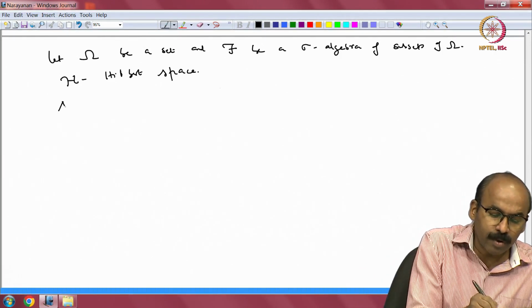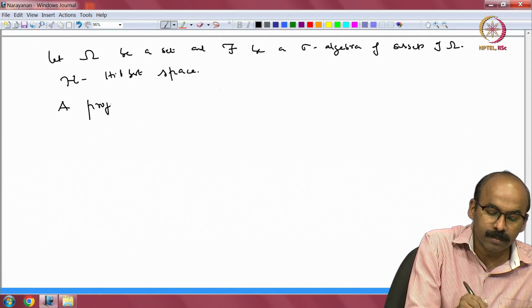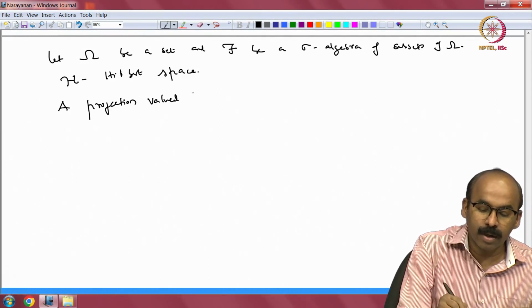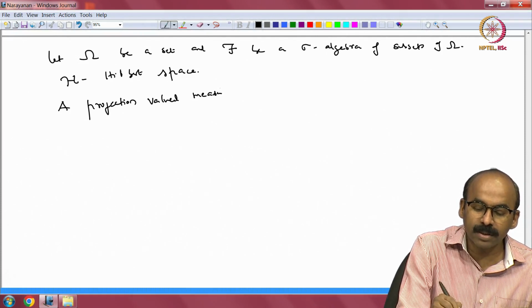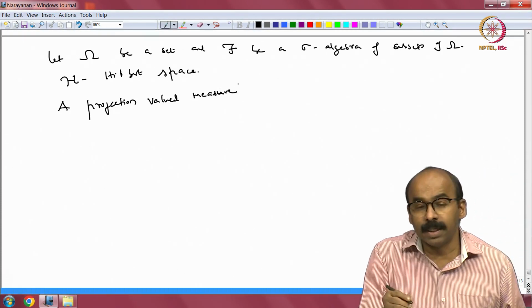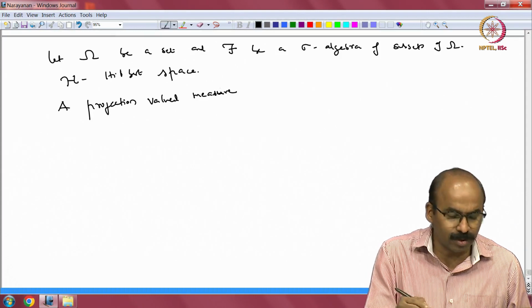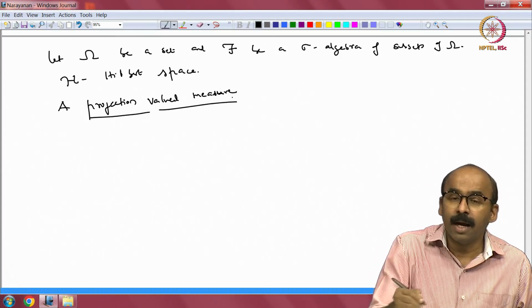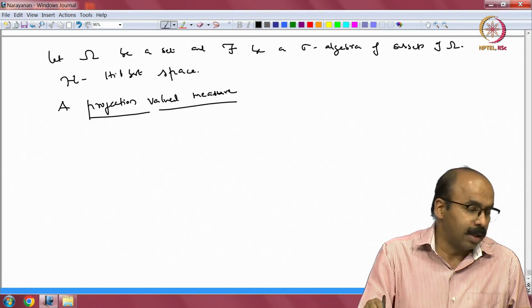So, a projection valued measure. The projections are going to be on H, the Hilbert space. One should say H projection valued measure, but I will skip that; the underlying Hilbert space will always be clear.